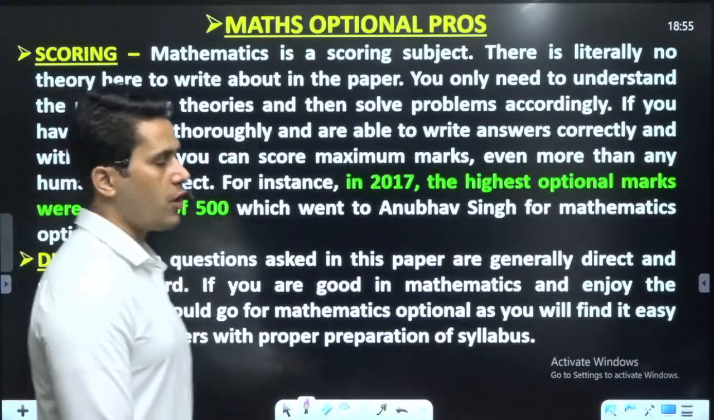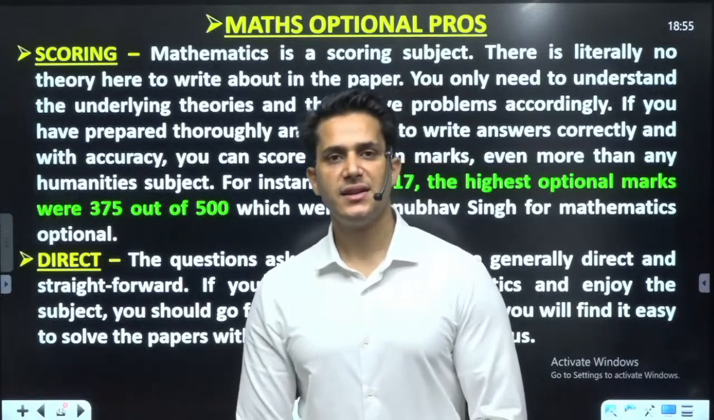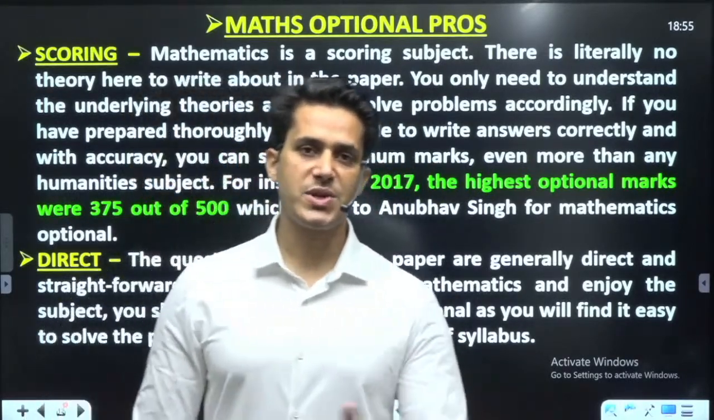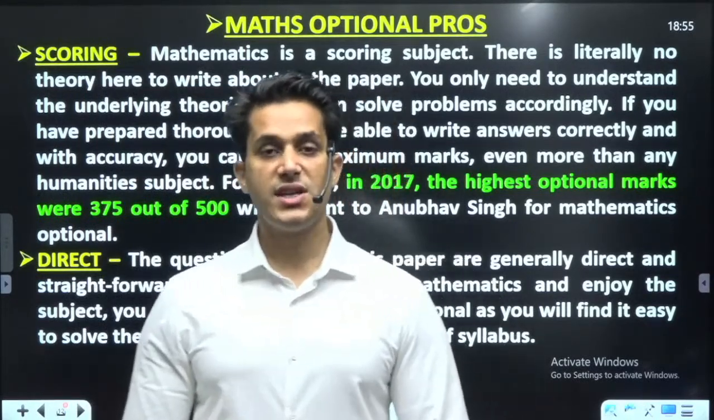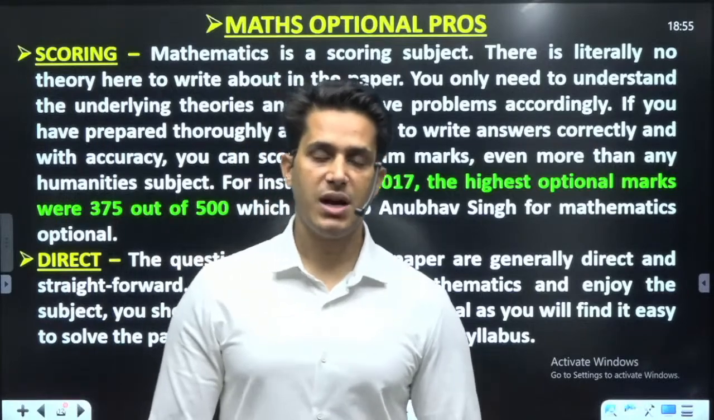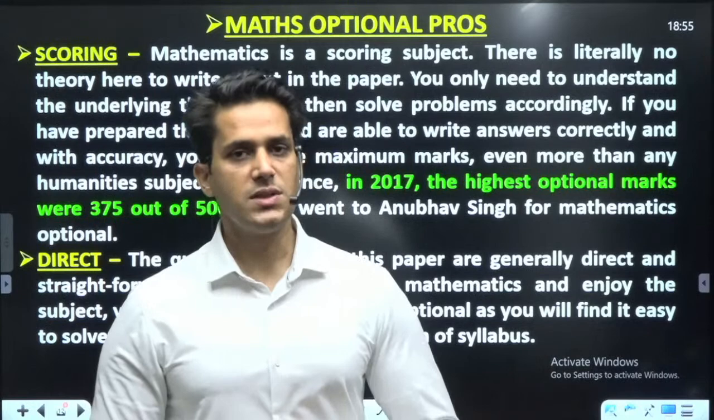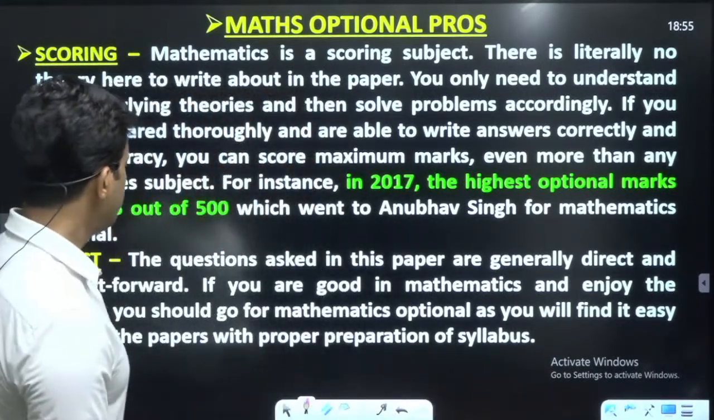Next, mathematics optional pros and cons. One thing you have asked me is that there is no overlapping. Many other optional subjects, humanities subjects, have overlap with the GS paper syllabus, but mathematics does not. So this is a con, but here are some pros also. Let me discuss them one by one.